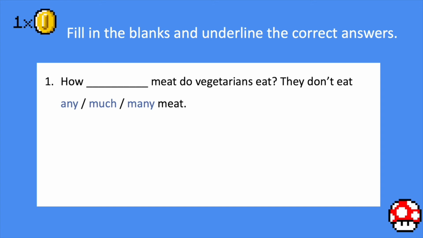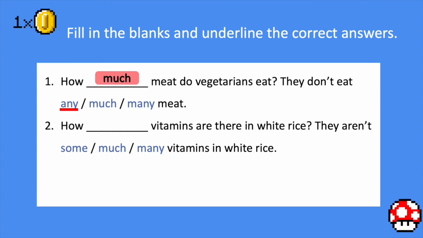Meat. Is it countable or uncountable? It is uncountable. So, it is uncountable and we want to ask about the quantity of the meat. We have to use much. So, as vegetarians don't even eat meat, so we should say they don't eat any meat.